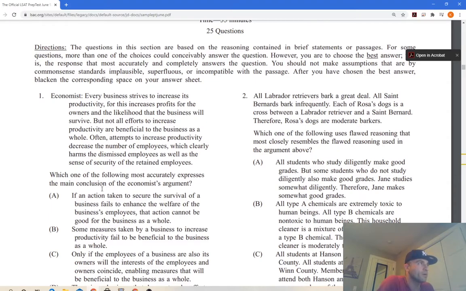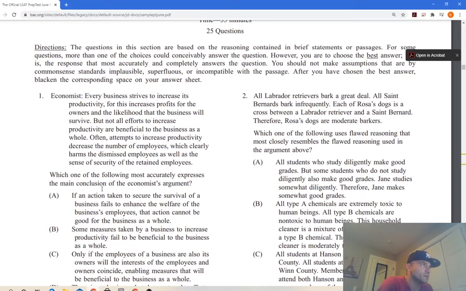All right, so here we have every business, right? We already know the first part of it. The subject is the business. So every business strives to increase. Strives, again, is a verb. Then we have an infinitive verb, to increase its productivity. The business's productivity, right? We have the pronoun there, and it ties into it, the reflexive pronoun, and it talks about productivity. So we know what it's trying to do. Every business tries to increase its productivity.